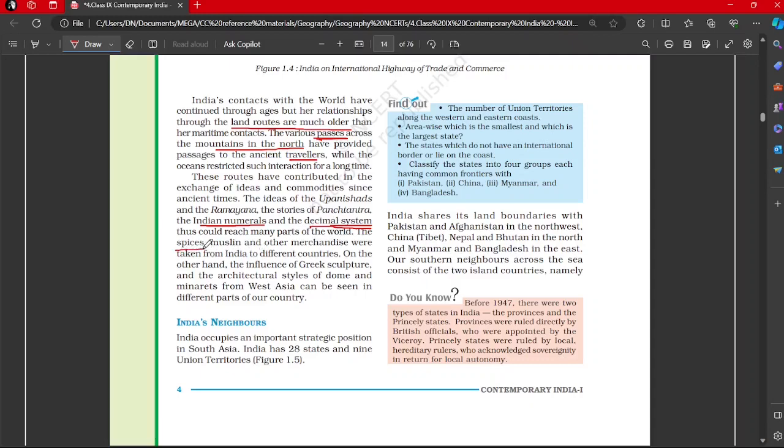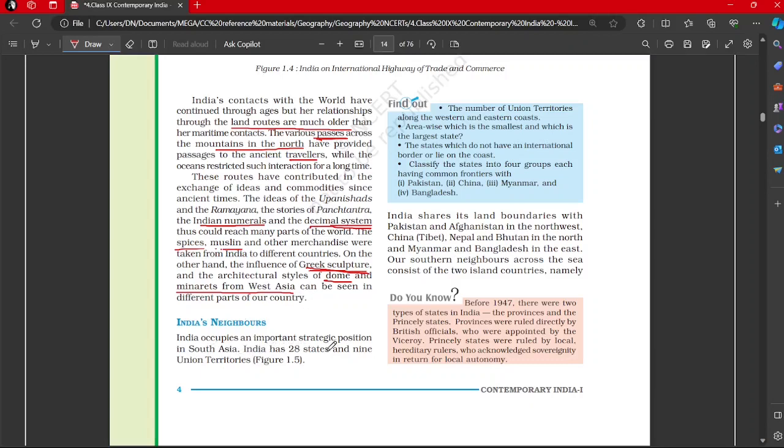The spices, muslin, and other merchandise were taken from India to different countries. On the other hand, there was the influence of Greek sculpture. So this relation was to and fro. We influenced and we got influenced. Greek sculpture we find in Gandhara art, and in the architectural styles of domes and minarets from West Asia. Again, with several of the medieval monuments, for example, the Taj Mahal itself is an example of that. Lal Qila is an example of that. Domes and minarets can be seen in different parts of our country.